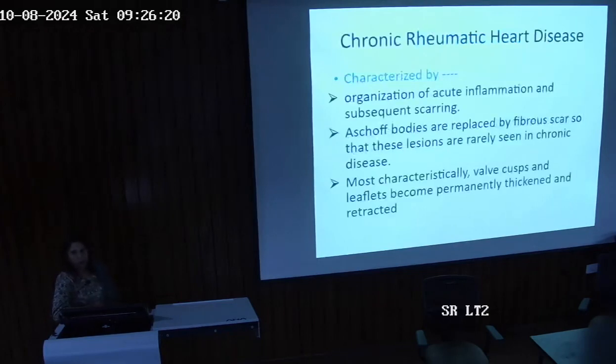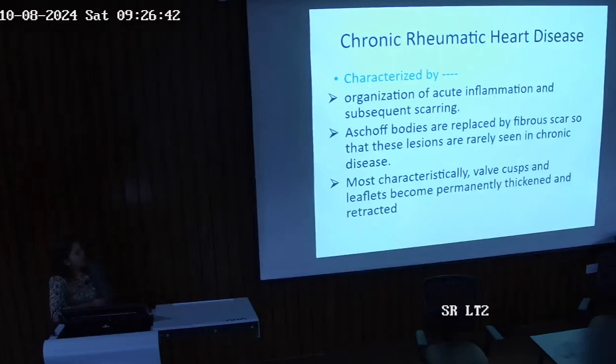Now coming on to chronic rheumatic heart disease. 5-mark question, rheumatic heart disease. If it comes as rheumatic heart disease, you are supposed to write about chronic rheumatic heart disease, alright? So what is it characterized by? The organization of acute inflammation and subsequent scarring.